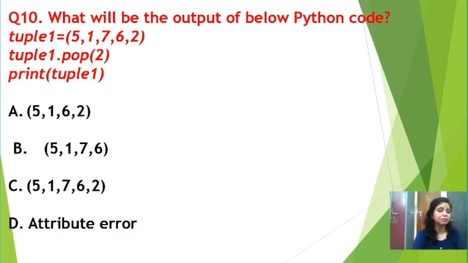So let us do the question practically. Actually here the option is attribute error, that means we cannot delete any element from the tuple variable, because tuple is immutable. Once we have declared the tuple variable with elements, these are fixed elements. We cannot add extra elements to the tuple. Similarly we cannot delete any element from the tuple, right. So option D is the valid option, that is attribute error. If you want to delete or pop an element from your tuple variable, it will display an attribute error, right.